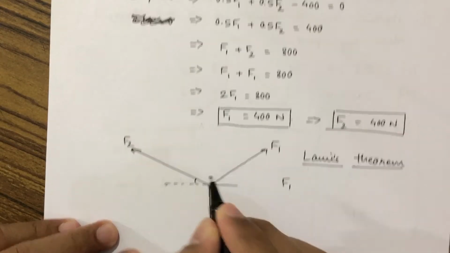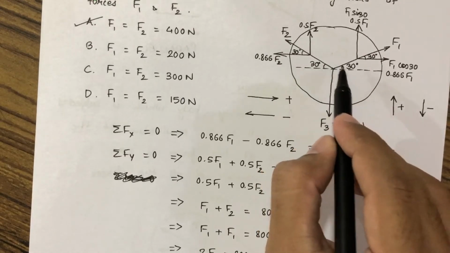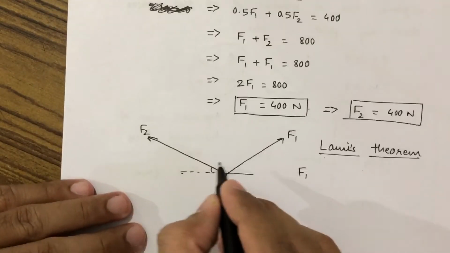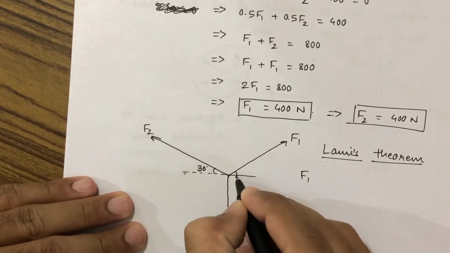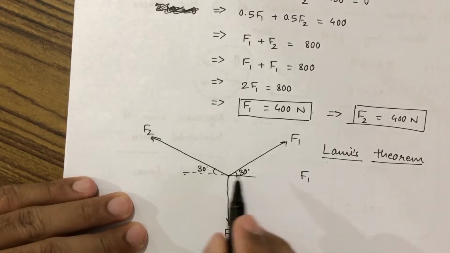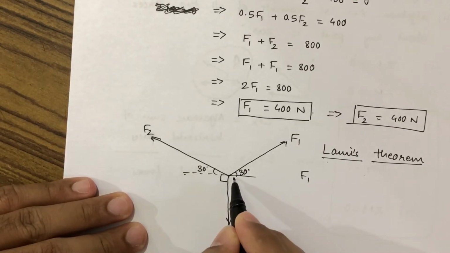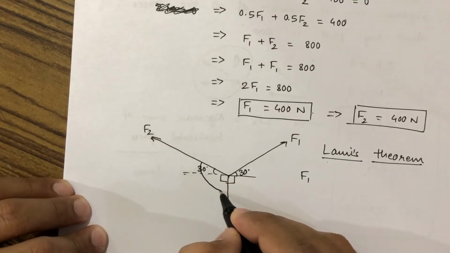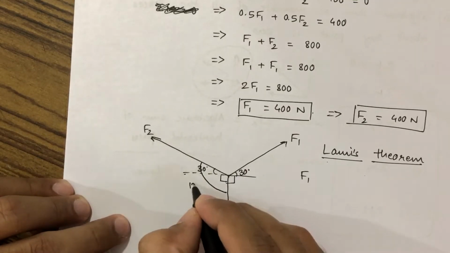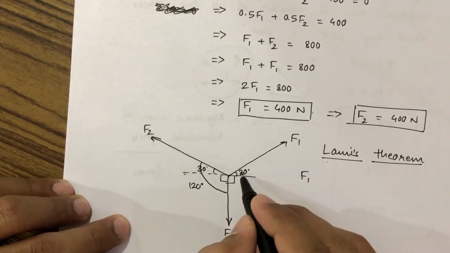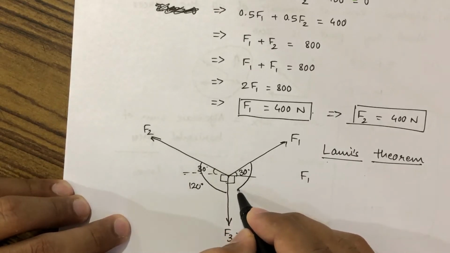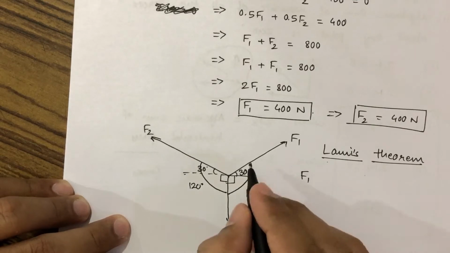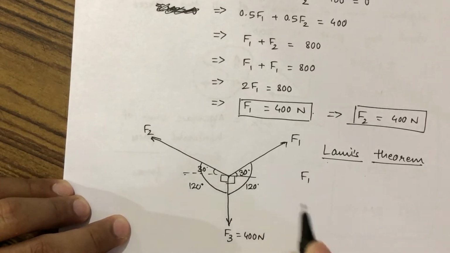So this horizontal angle was given as 30 degrees. So this angle is given as 30 degrees. This angle is also 30 degrees. This angle is 90 and this angle is also 90. So this total angle will be 30 plus 90, that is 120 degrees. This total angle will also be 30 plus 90, that is 120 degrees.